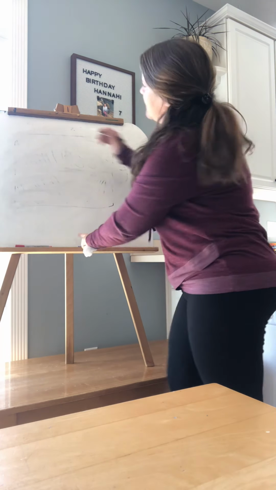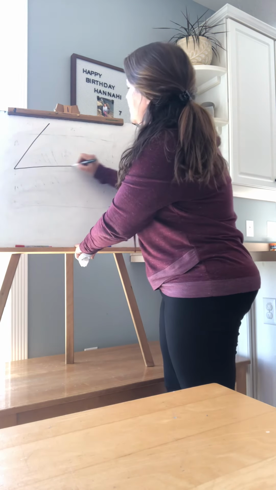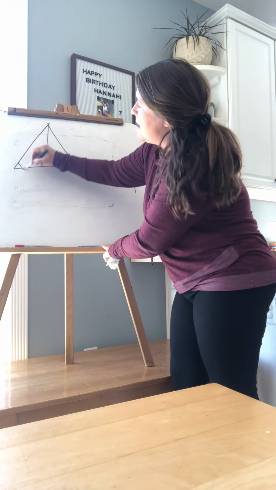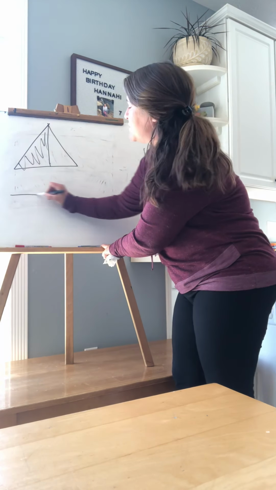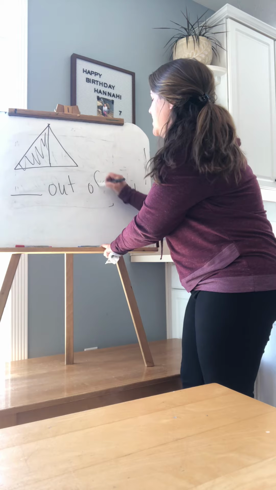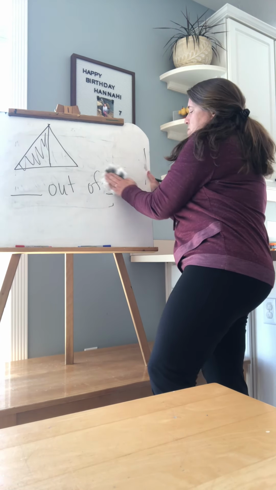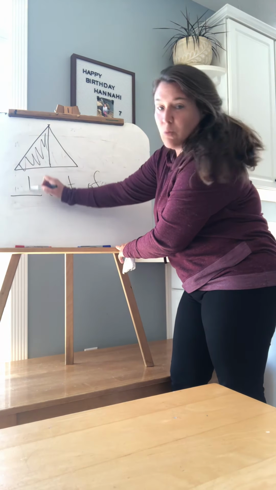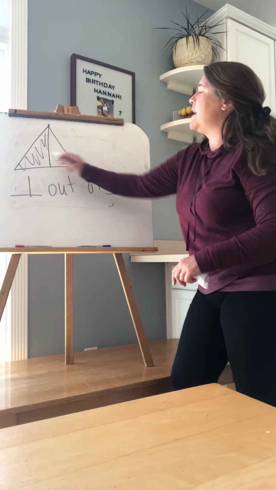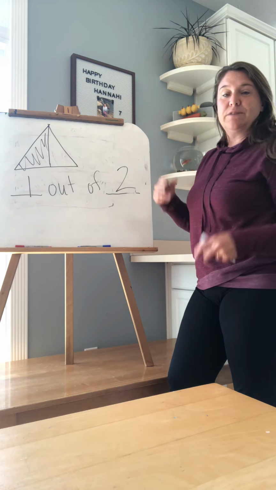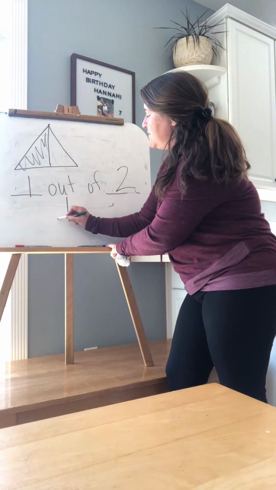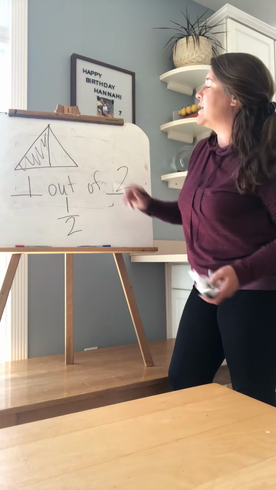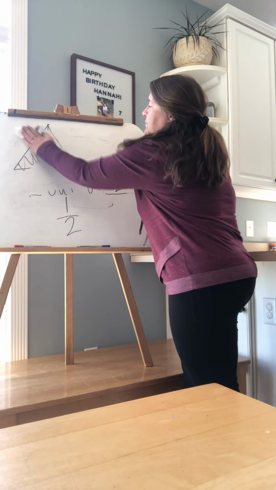So our book, let's say we have a triangle, okay? And then they divide it into equal parts. And then we're gonna color one of those. So our book says blank out of blank. So let's see here. We'll fill in the book how many pieces were colored. 1. 1 out of how many total? 2. 1 out of 2. Well, the fancy way to write that is the fraction 1/2. Okay, so 1/2 was colored in.